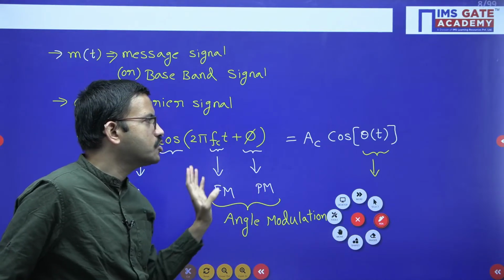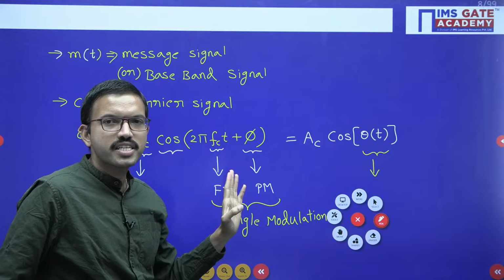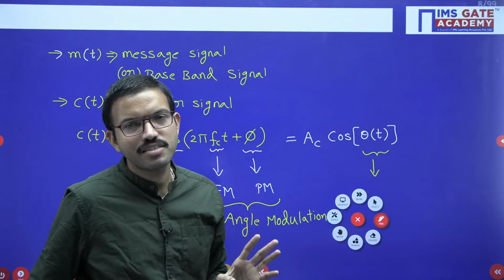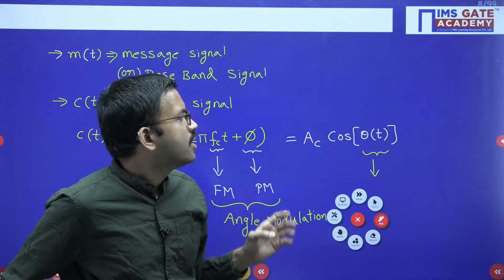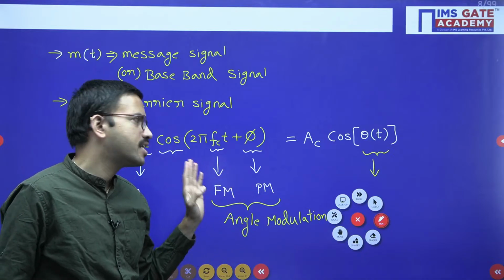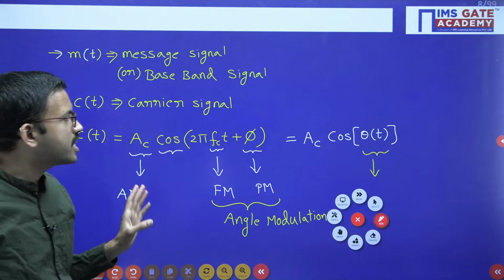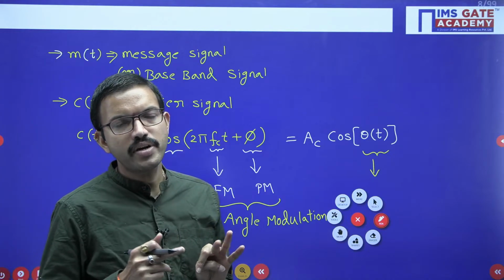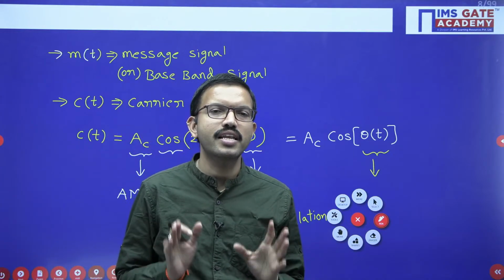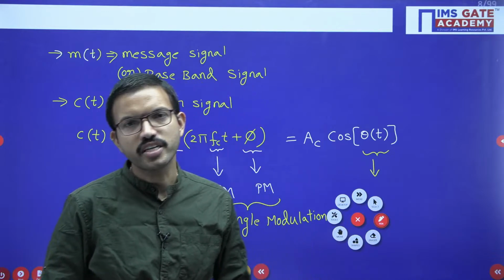In the transmitter section we will do the modulation, whereas in the receiver section we will do the demodulation. In the third chapter we will see the receiver's part. So the first chapter, second chapter and third chapter together we can say is like an analog communication system.